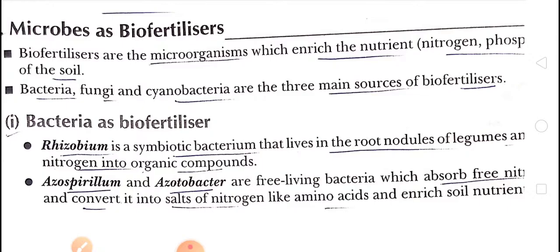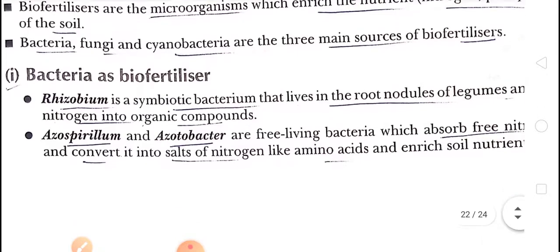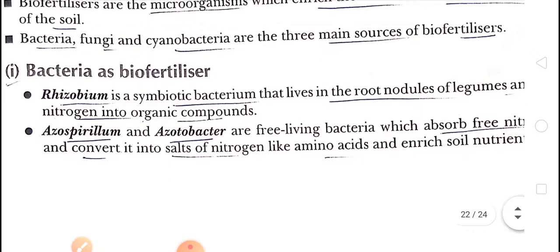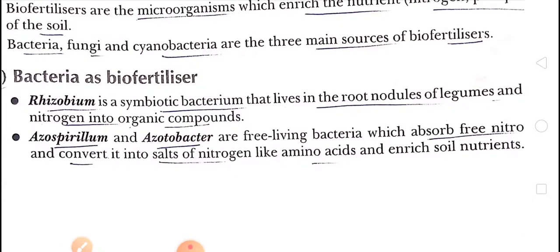So first of all, we'll see bacteria as biofertilizer. So children, you have listened previously about Rhizobium. Rhizobium is a kind of bacteria found in the root of the pea plant, and Rhizobium fixes atmospheric nitrogen and gives it to the pea plant. In return, the pea plant provides food and shelter to the Rhizobium.